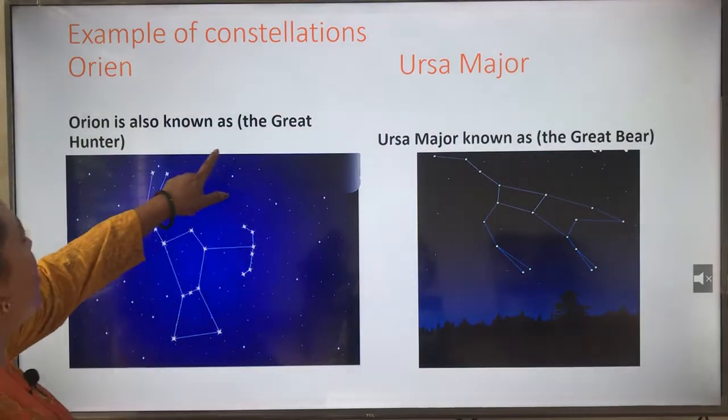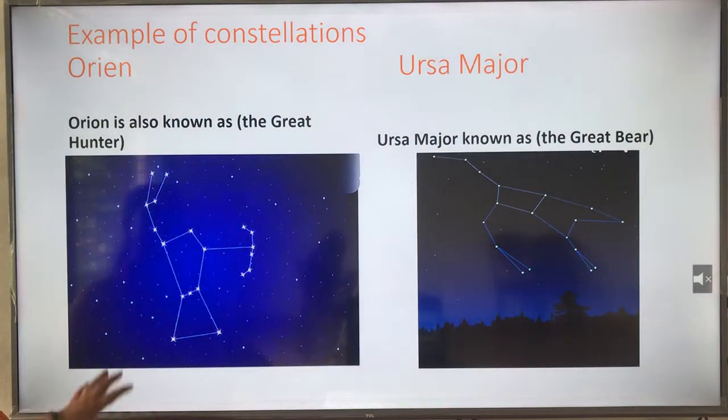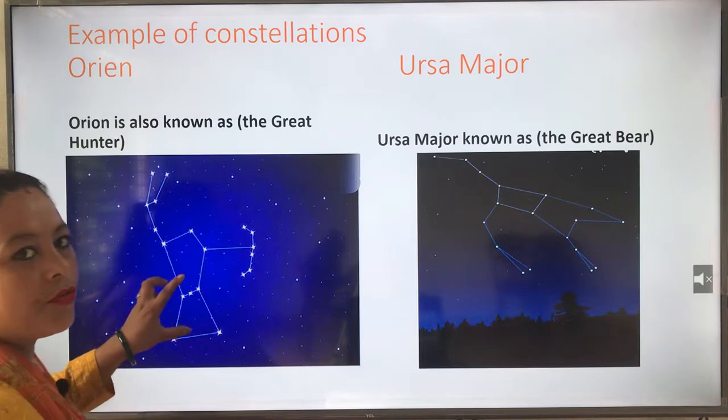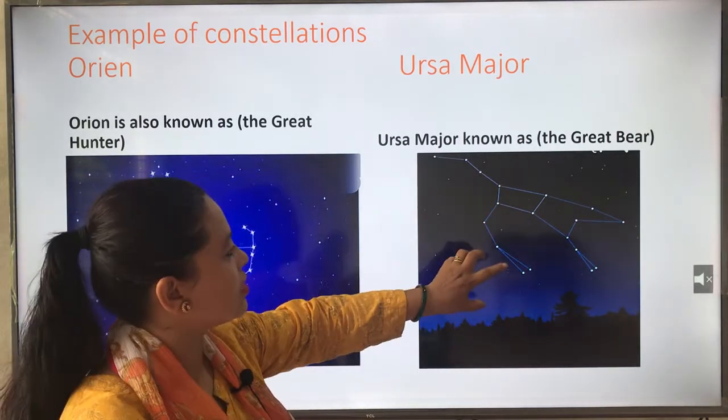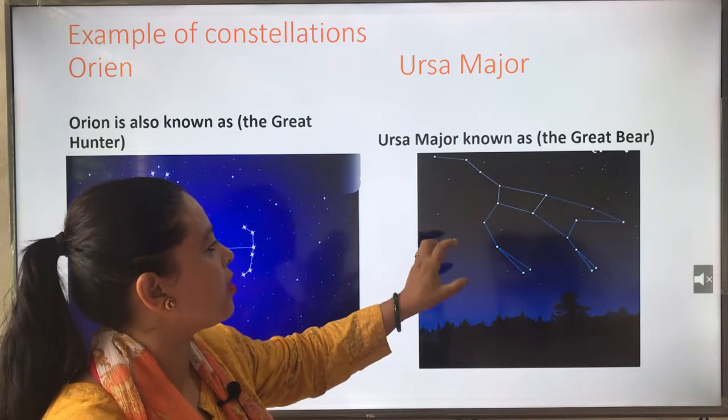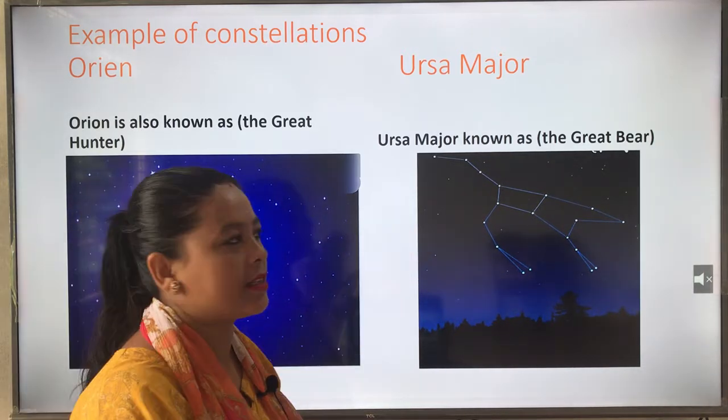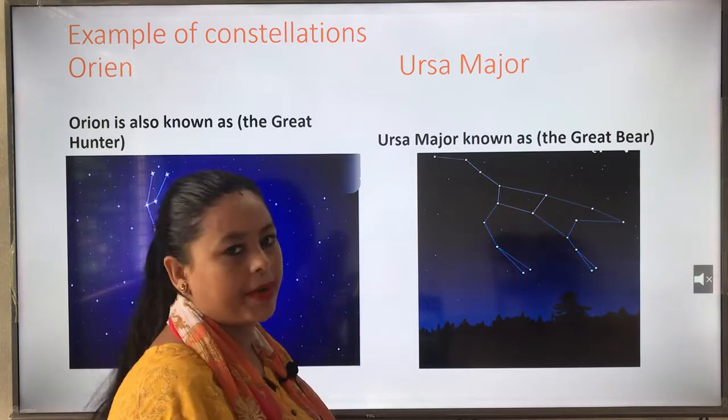Orion is also known as the Great Hunter. This is the pattern formed in the sky. And this is Ursa Major. This is a design or pattern formed in the sky. It is also called the Great Bear.